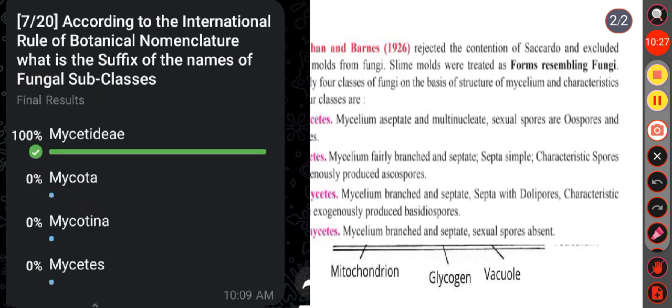Okay. Then next question, according to the International Rule of Botanical Nomenclature, what is the suffix of the names of fungal subclasses? Option A, Mycetidae, option B, Mycota, option C, Mycotina, option D, Mycetes. Here the correct answer is option A, that is Mycetidae.